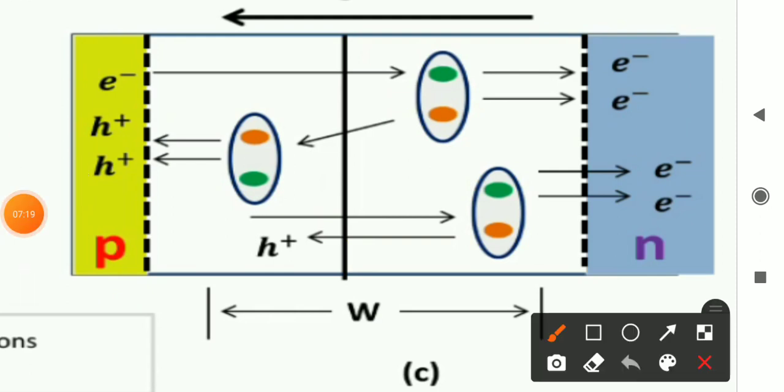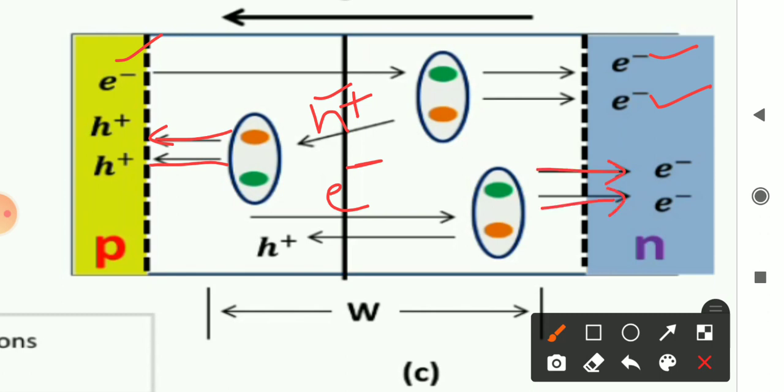So this is the original electron. When it goes and hits a covalent bond, 1 electron in addition to the original electron and 1 hole are generated here. This hole is again going to collide with another covalent bond. So this electron again comes back to the n region, that is the parent region. Again during its journey it will collide with a covalent bond. So now how many electrons? 2 electrons and 1 hole. So this hole again goes back to the p region.